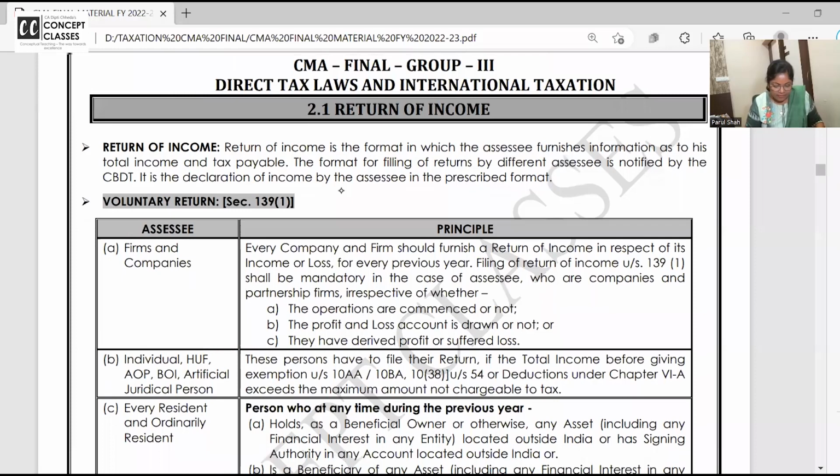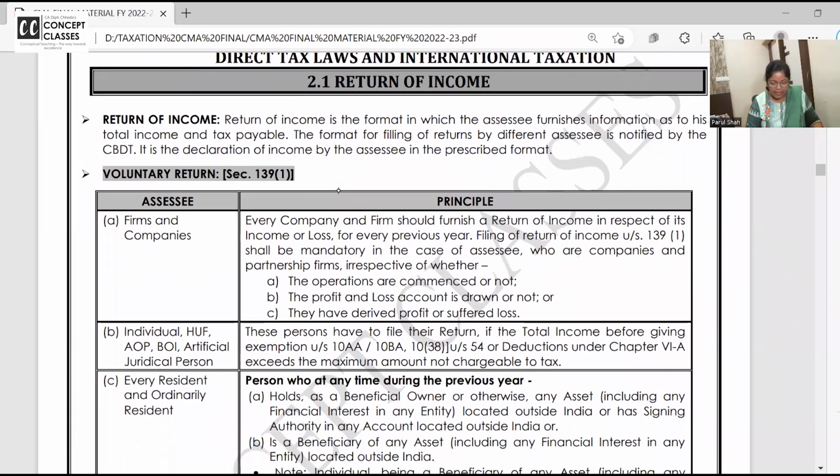All right, here we begin with return of income. Okay, right. So now let us quickly first revise this part. Listen, all of you. Return of income is an assessee's declaration. So 5 heads of income, I have earned this, others income club this, these are my deductions, this is my tax, this is the TDS, advance tax, and this is the self-assessment tax and all. So it's like a declaration.